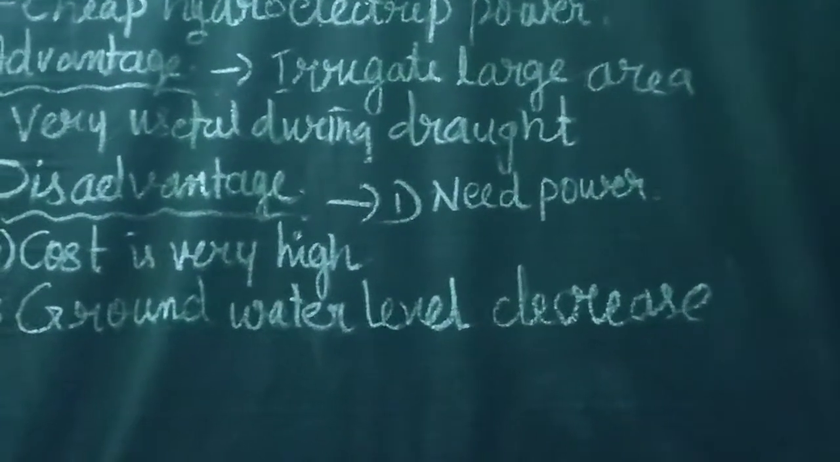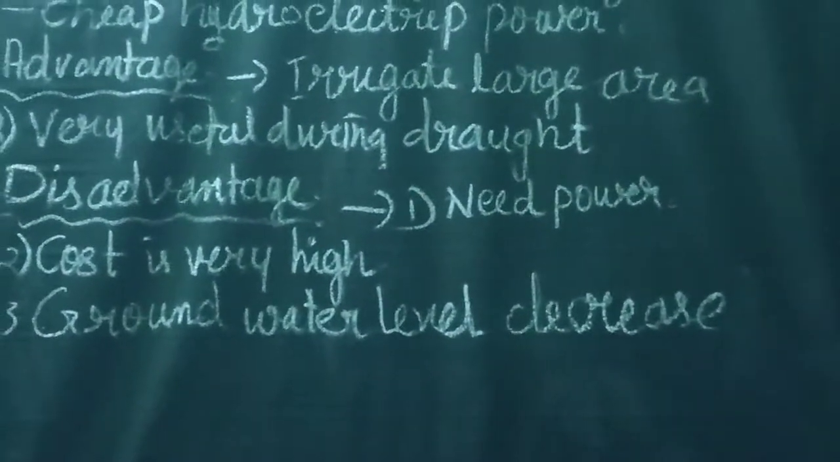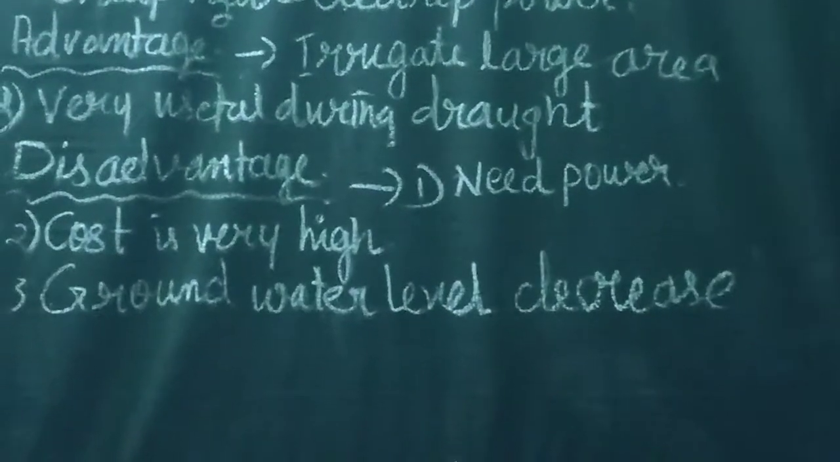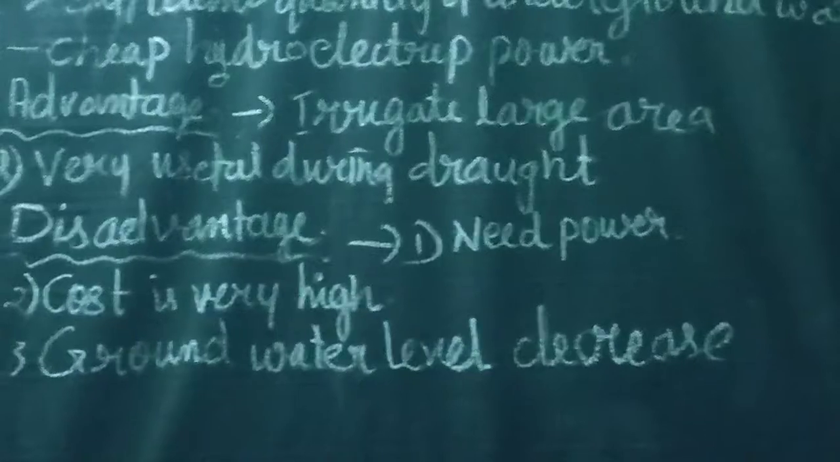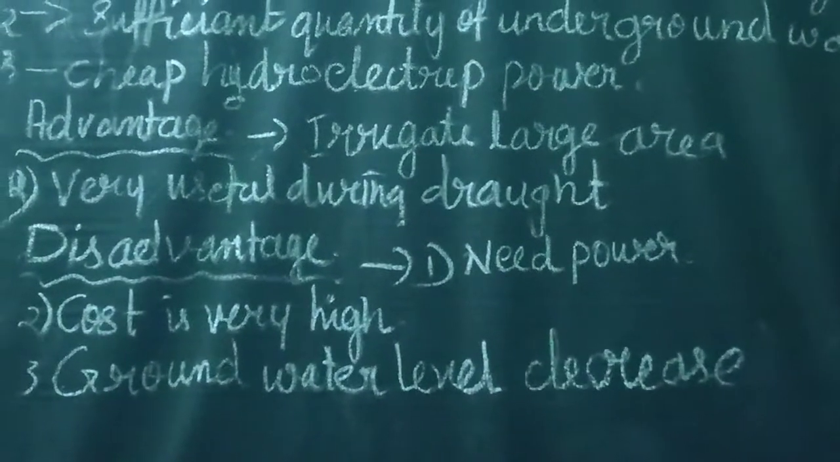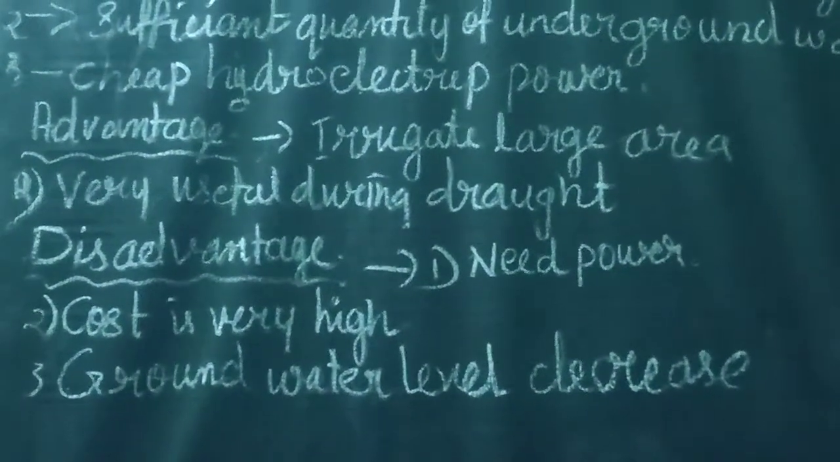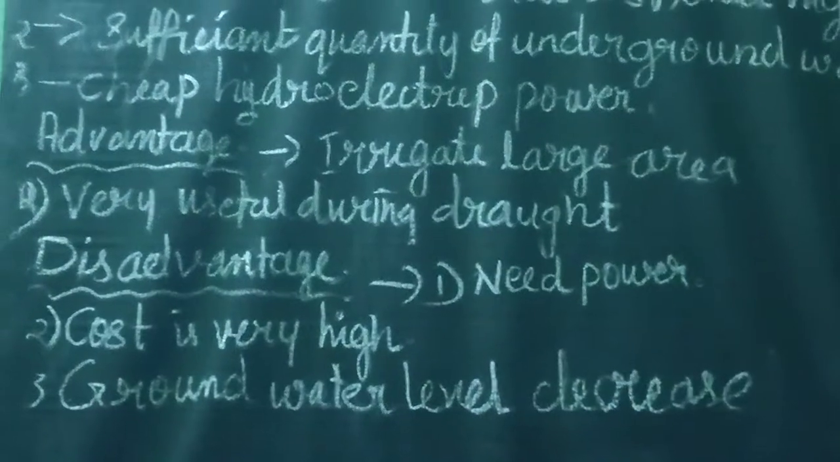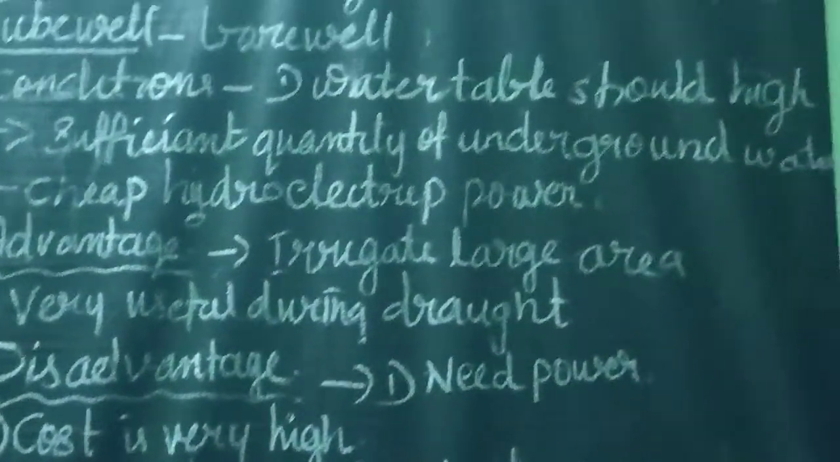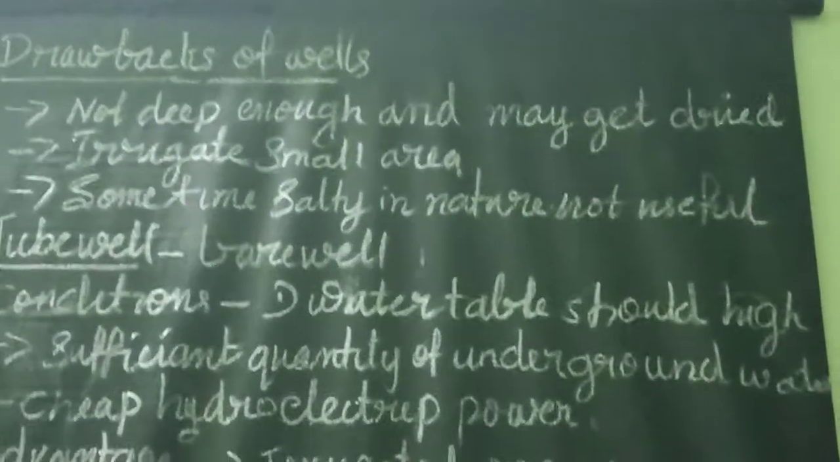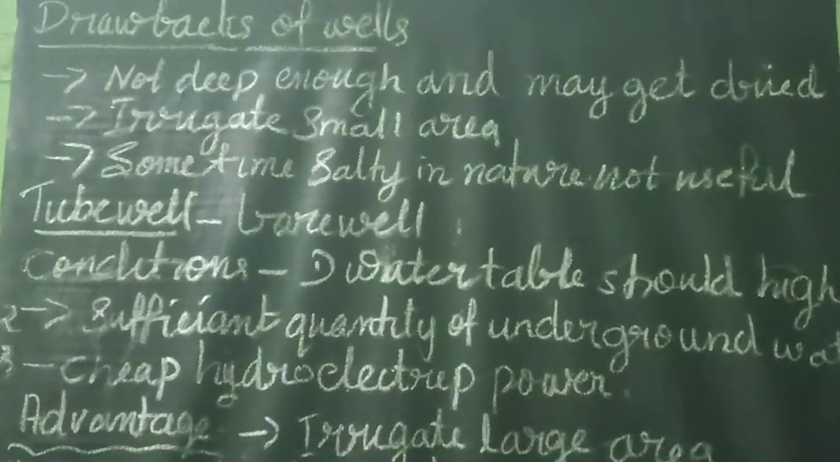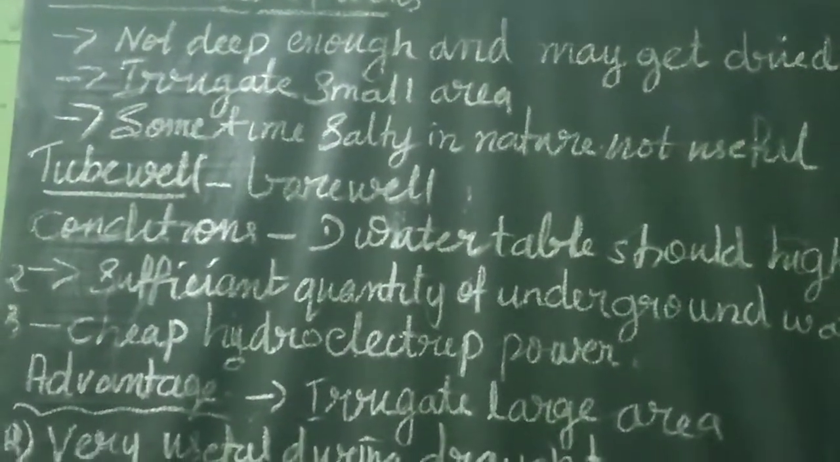Okay. Now, disadvantages of tube wells. They need cheap power which is not available in most of the states. First thing, these tube wells need cheap power, but that is not available in many states. Secondly, the cost of groundwater extraction is very high. Sometimes farmers find it difficult to afford it.